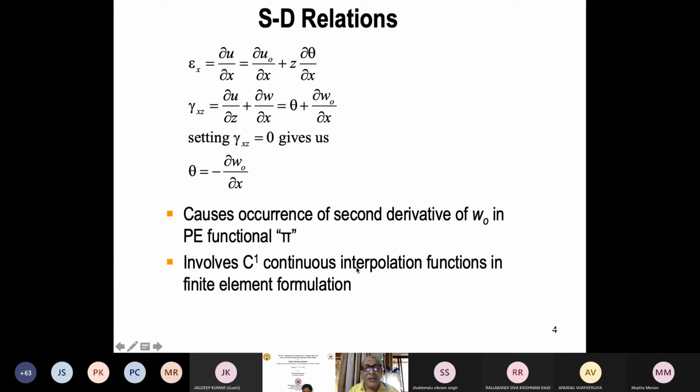And C1 continuity formulations in finite element are not very easy to implement, because the shape function that we assume in an element becomes difficult to obtain.